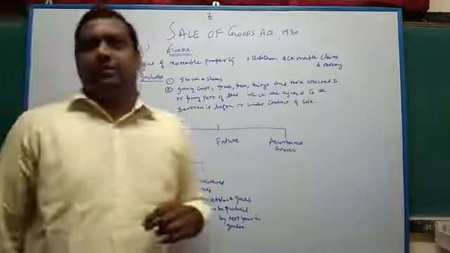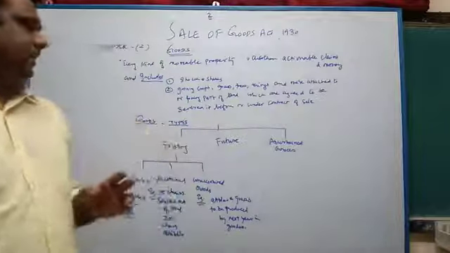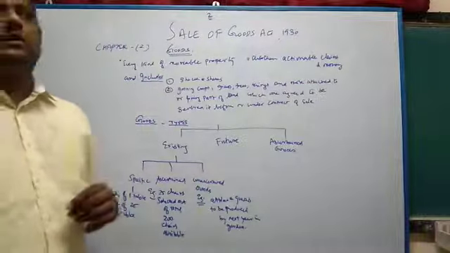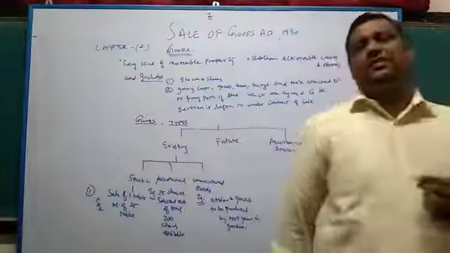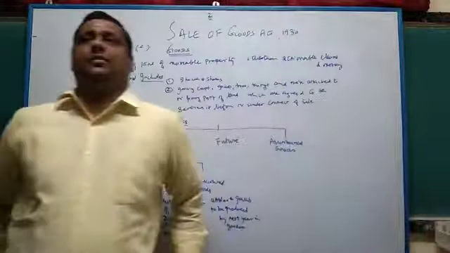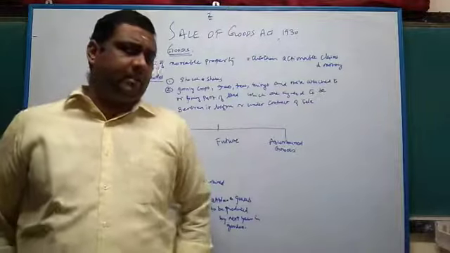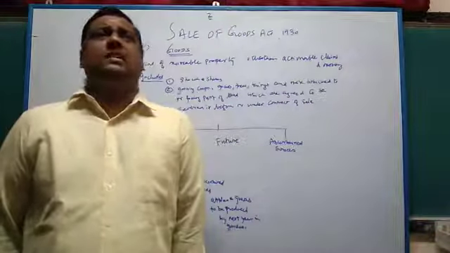Goods category, chapter number 2. What is the goods category that we actually deal with? When we say Sale of Goods Act, there is essentially a need for certain goods. What is a goods? Goods become the subject matter of the contract of sale. What is subject matter again? That which forms the crux of the contract of sale, without which there cannot be any sale.